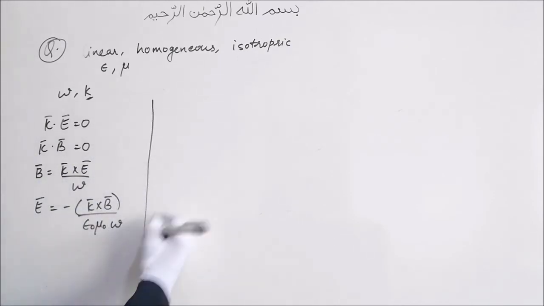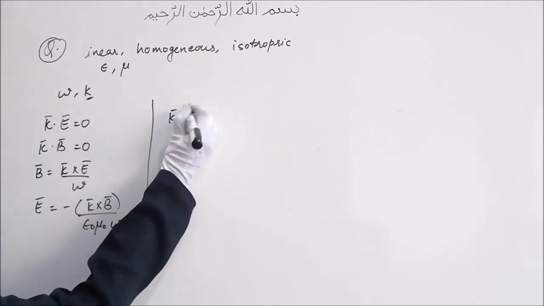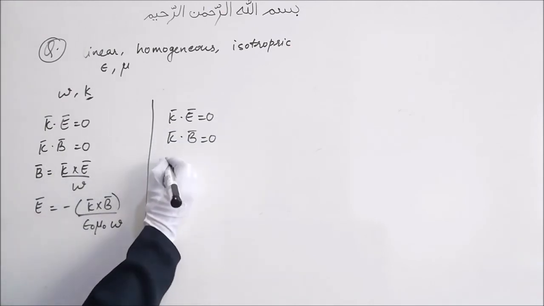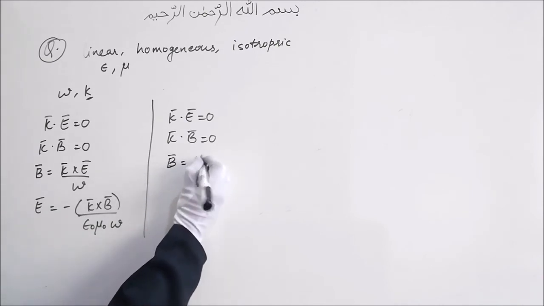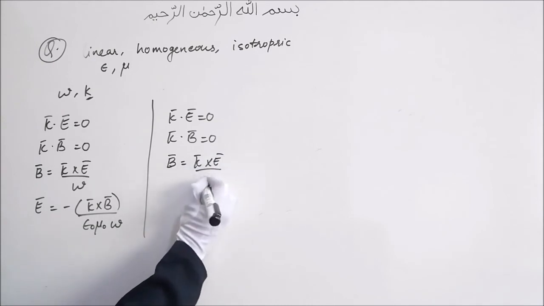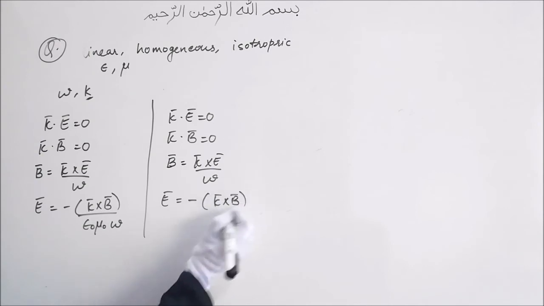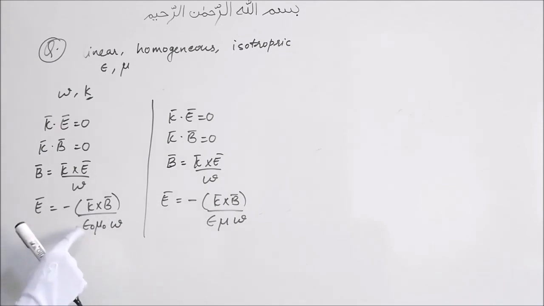Here for a medium the Maxwell's equations in terms of k will be k bar dot E bar is equal to 0, k bar dot B bar is equal to 0, B bar is equal to k bar cross E bar divided by omega, and E bar is equal to minus k bar cross B bar divided by epsilon mu omega. The only difference again is that instead of epsilon naught we have epsilon, and instead of mu naught we have mu. That's it.